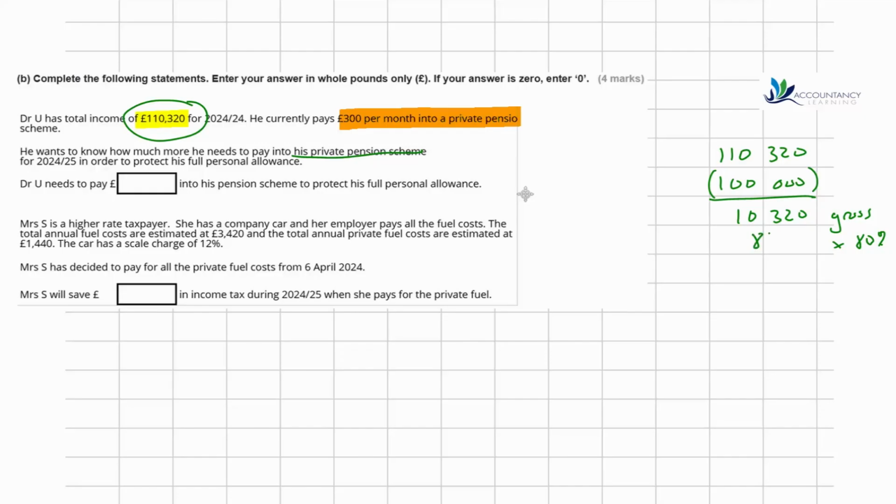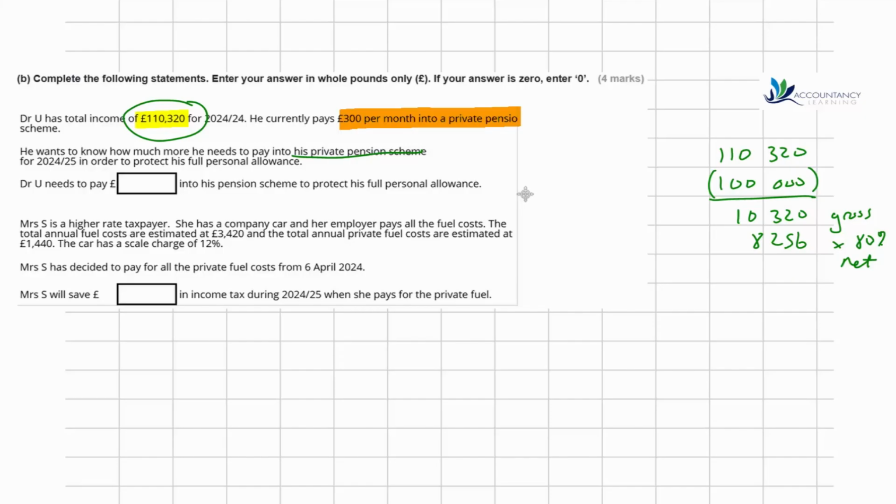So we'd have 8,256 as the net amount after 20% tax has been deducted. As long as he pays 8,256 into the pension scheme from his net pay, then his personal allowance wouldn't be affected.